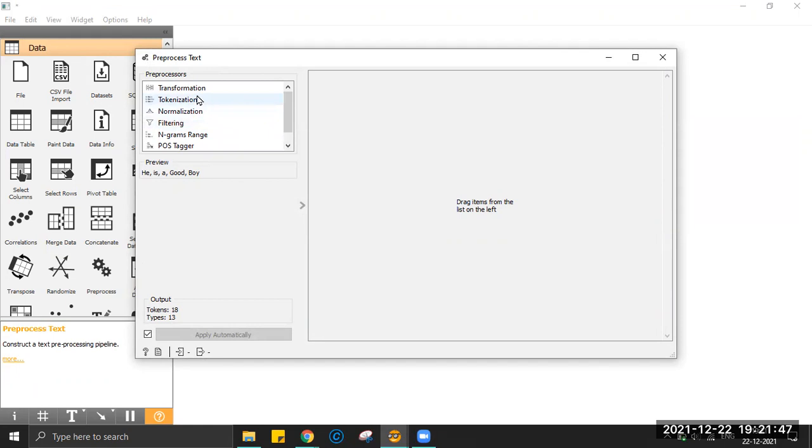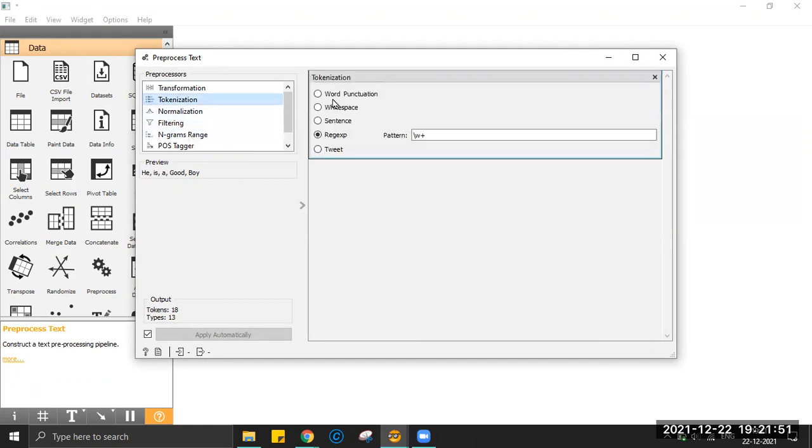Let's start with the easiest one, tokenization. I do not have to import a regular expression library. With Orange, these things get auto imported, which makes it easy for people like you and me who want to actually focus on the analysis part rather than getting lost in the coding part.